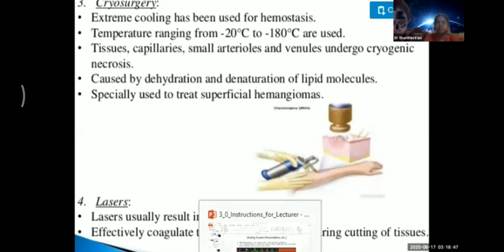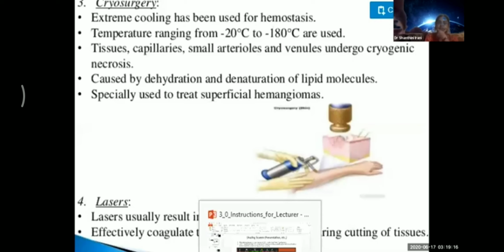Now we come to the management of the hemorrhage. We have already seen that management of hemorrhage has many components. The first component is you have to assess the patient. When the patient comes into the casualty, there are many people managing the patient. One doctor will assess the patient, another doctor will try to stop the bleeding, and the third one will get an IV line inside.